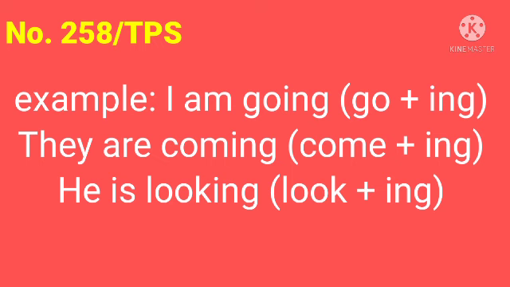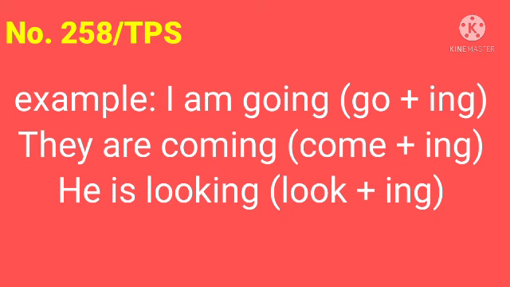Which one is your main verb? In the present indefinite, the main verb was, for example, in I go, that go was the main verb. Okay. So in the present continuous tense, how will you use it? With I, as I said just now, the auxiliary is am. I am. Okay.